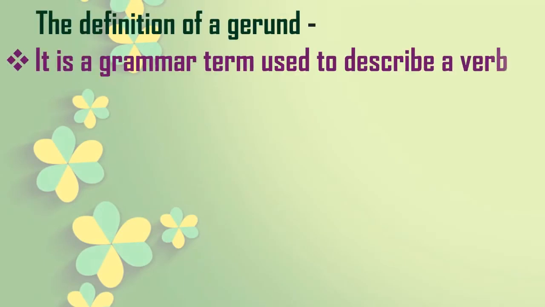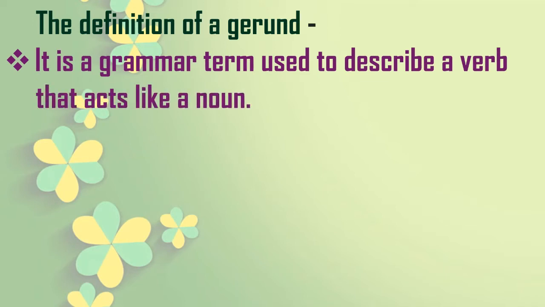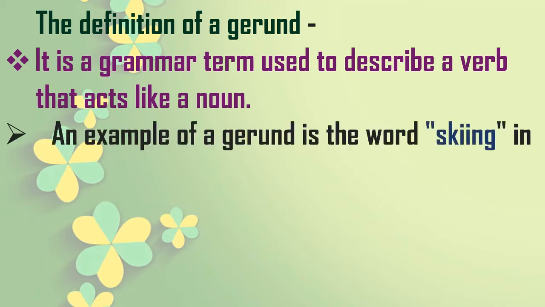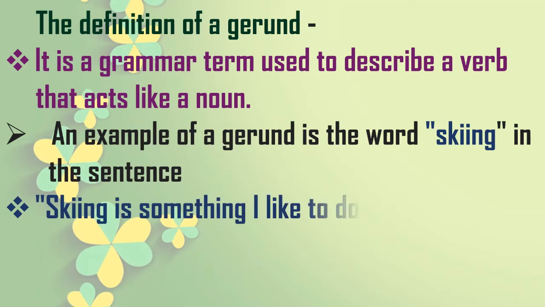The definition of a gerund: it is a grammar term used to describe a verb that acts like a noun. Basically it is a verb, but in sentences, when it acts like a noun, it is known as a gerund. We will see one example with the word skiing. Skiing is an action word, but when it comes in the sentence and plays the role of a gerund, see how it appears in the sentence.